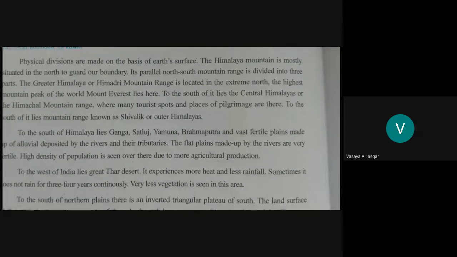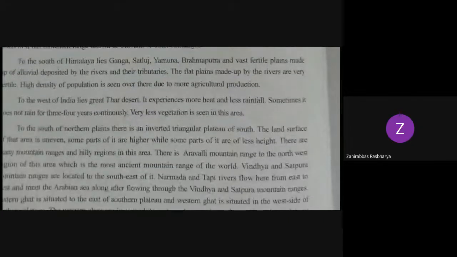Okay, ma'am. And to the west of India lies the Great Thar Desert. It experiences more heat and less rainfall. What does it experience, beta? More heat and less rainfall. Sometimes it does not rain for 3-4 years continuously. How many years does it not rain? Not 32, 3 to 4 years continuously.